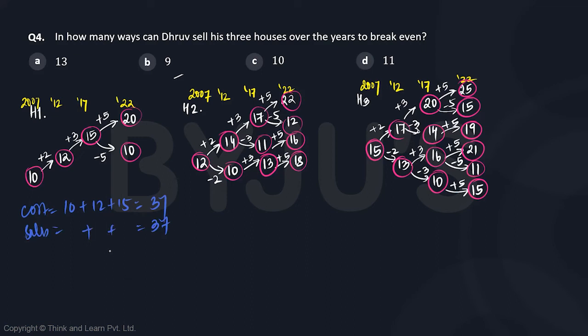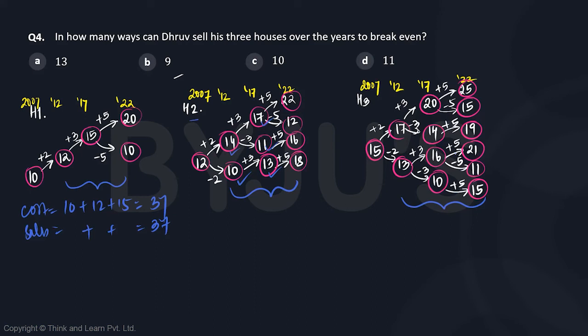Okay. Now, as we can see, for house 2, for every year, the values are unique and there is no repetition, right? 14 is never found again, 10 is never found again, 17 is never found again, 11 is never found again, 30. As in all these prices for house 2 from 2012 onwards, they are unique. Similarly, for house 3, all the prices are unique. And similarly, for house 1, all the prices are unique.